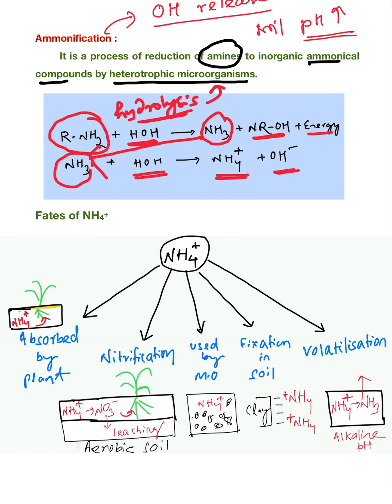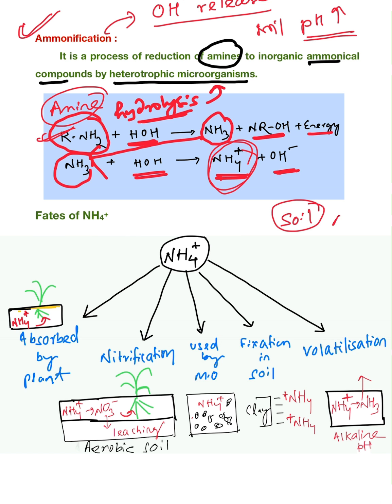In which process? In the process of ammonification, where the amines are converted to NH4 plus. All these reactions occur inside the soil, and after ammonification, NH4 plus will be released.